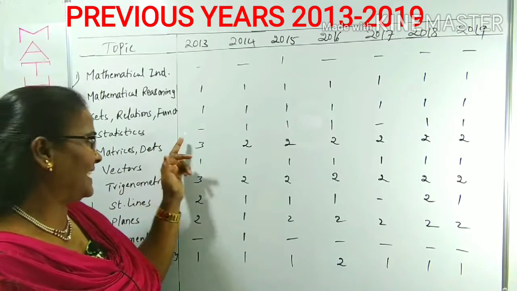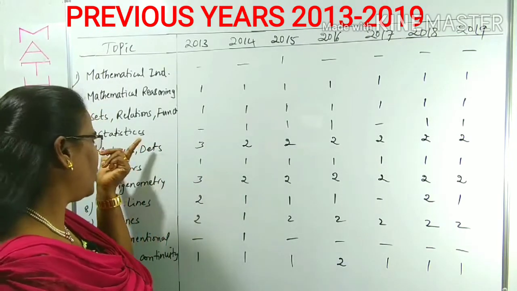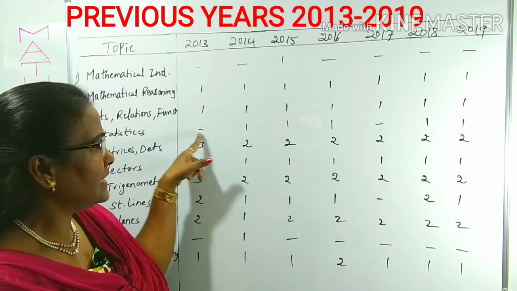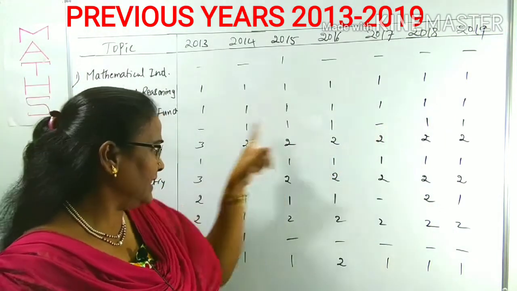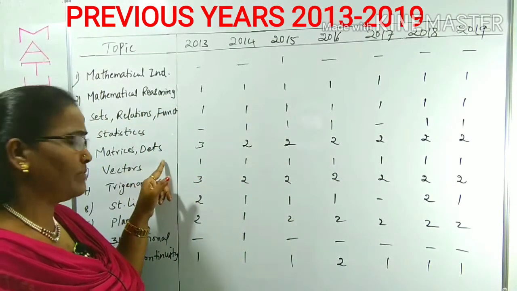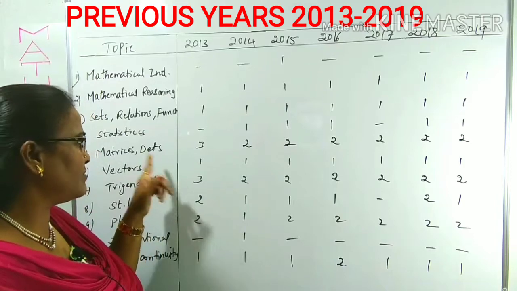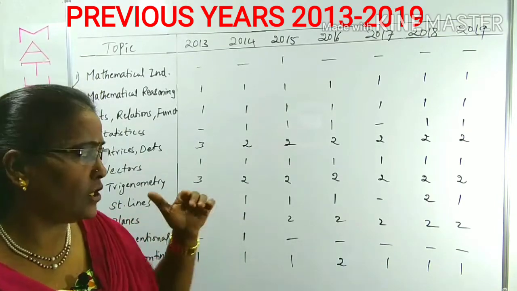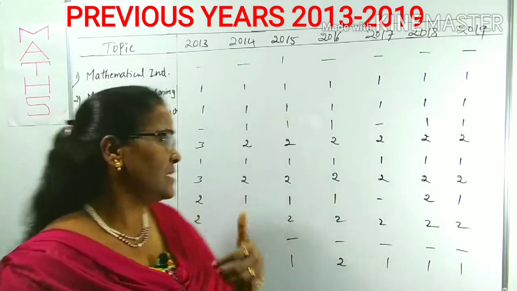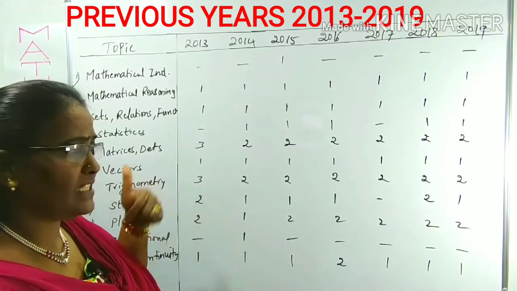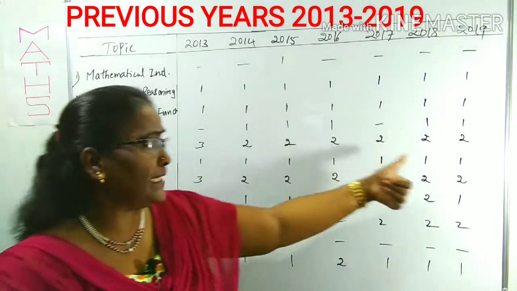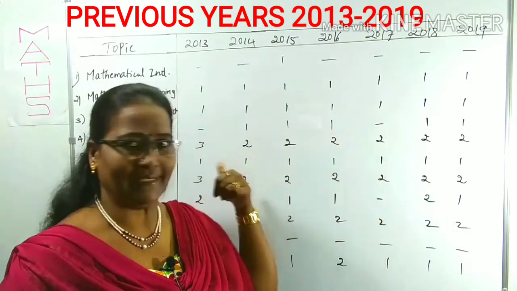And the next, statistics. Your favorite topic is statistics. From statistics also, except 2013 as well as 2017, there is one question. Right. Matrices and determinants is one of the major branches throughout the maths. From this, in 2013 3 questions, and from 2014 to 2019 each year 2 questions were there.